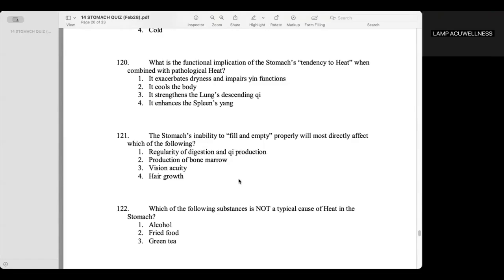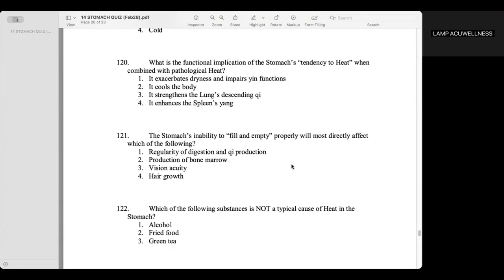The stomach's ability to fill and empty properly will most. I think number 120, you already answered it: it exacerbates dryness and impairs yin functions.